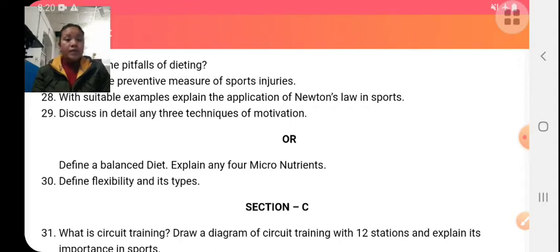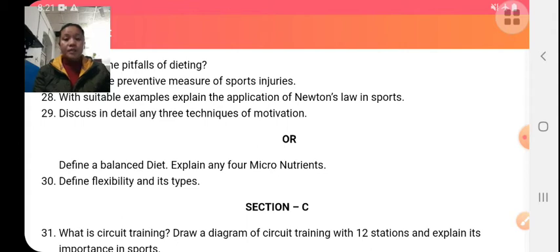Define flexibility and its types. Flexibility is the ability of a joint to move in maximum range, meaning the ability of a person to stretch the joint as much as possible without any pain. Flexibility is measured through flexometers. There are two types of flexibility: active flexibility and passive flexibility.